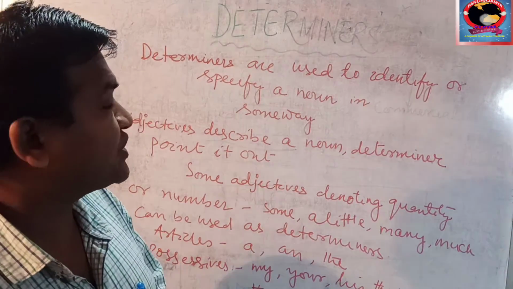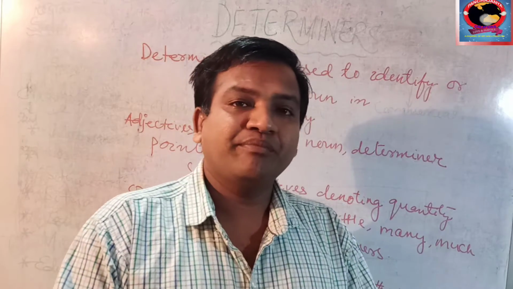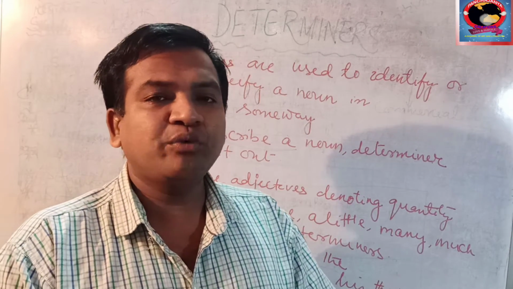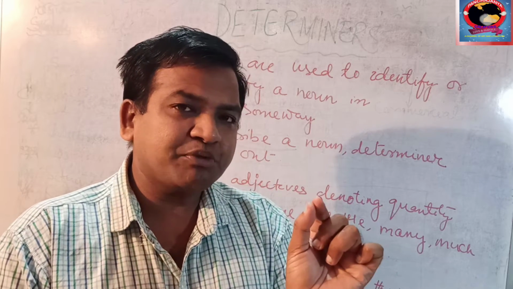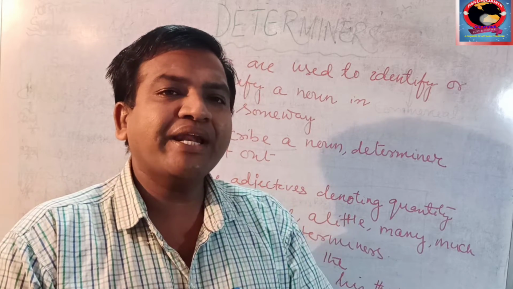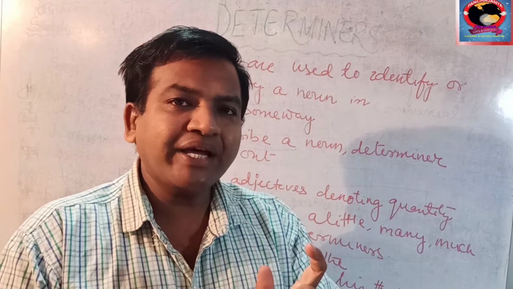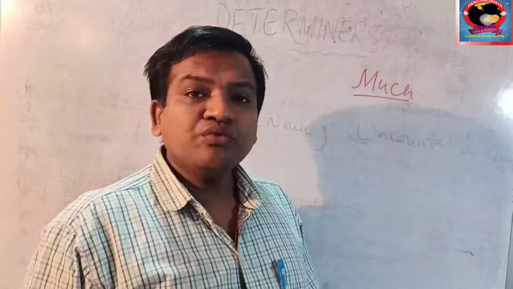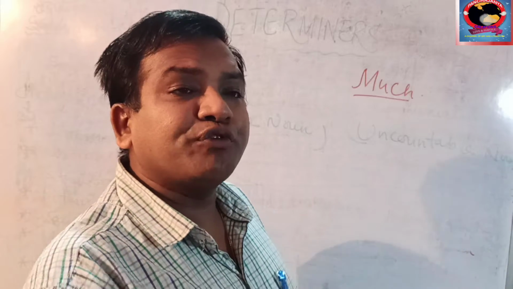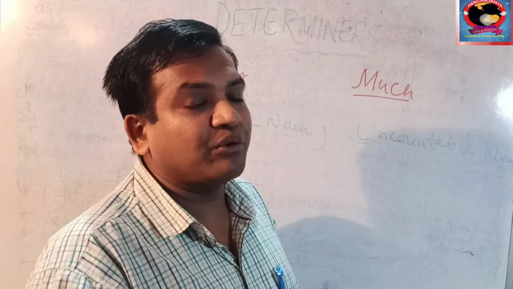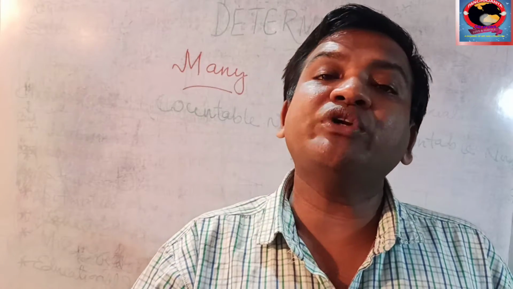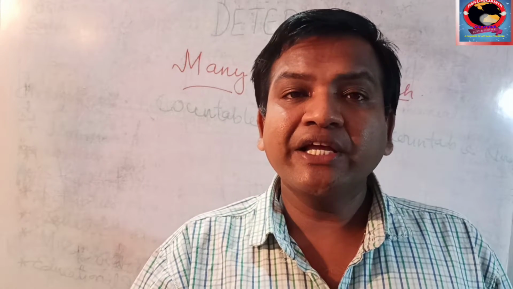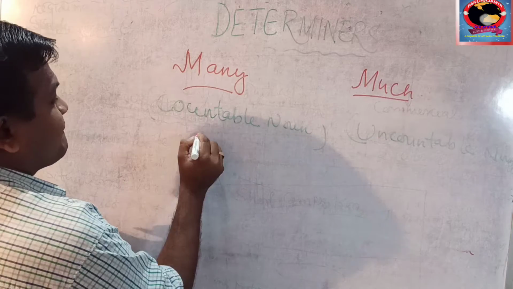Now, let us categorize them so that we will understand in a better way. Before we categorize them, let us see the difference between many and much, where many is used and where much is used. Let us see some examples of countable and uncountable nouns. What is a countable noun? A countable noun is a noun which can be counted easily, like book,